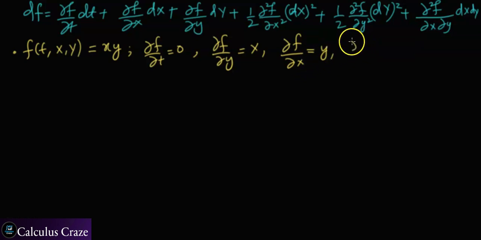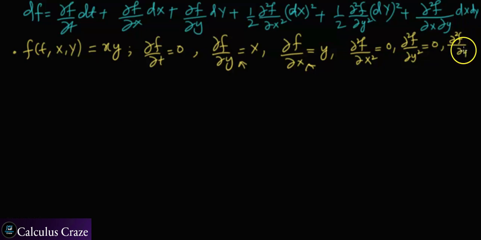I also need the second partial derivatives: with respect to x it is going to be 0, and with respect to y it also has to be 0, because when you differentiate a second time it is 0. But when you differentiate f, which is already differentiated with respect to y, with respect to x, then it is going to be equal to 1.